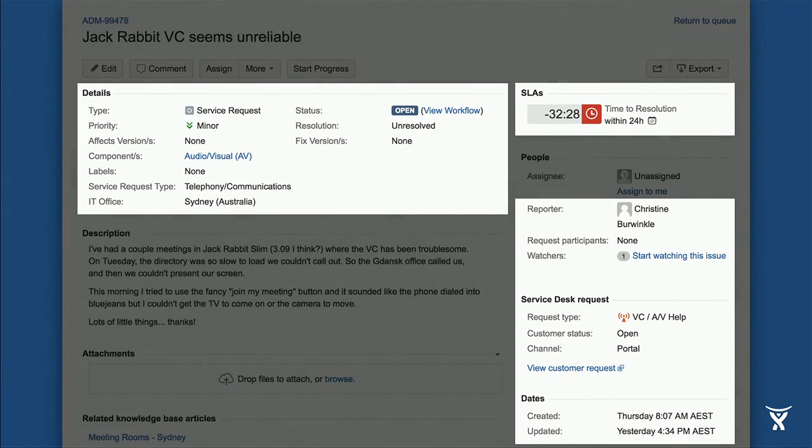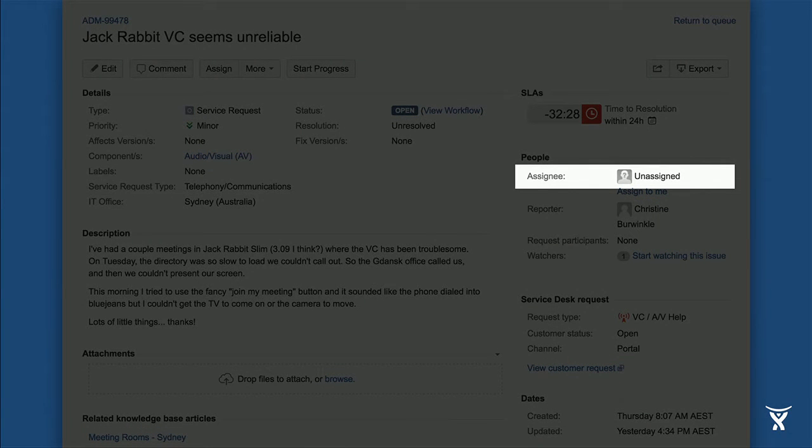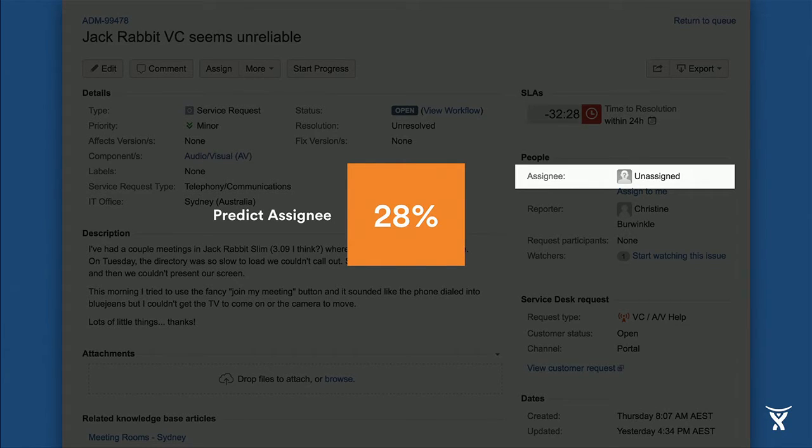Now we can use all of these data points across hundreds and thousands of past tickets and build a classifier that learns to predict the assignee. Now from the early experiments that we've been running on our own data, we found that we can predict the assignee of a ticket from a pool or from a team of 25 potential assignees with an accuracy of 28%.